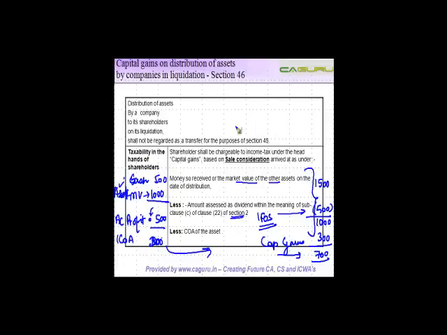So two things. From a company's perspective, when you distribute assets on liquidation, there is no capital gain. From a shareholder's perspective, there is capital gain. How do you compute sale consideration? The money or the value of the asset received. From that we reduce the deemed dividend and the cost of acquisition.